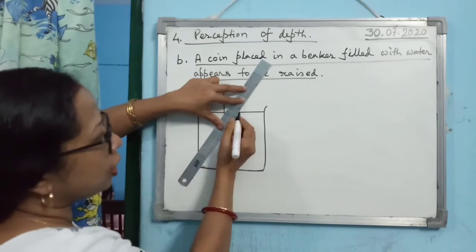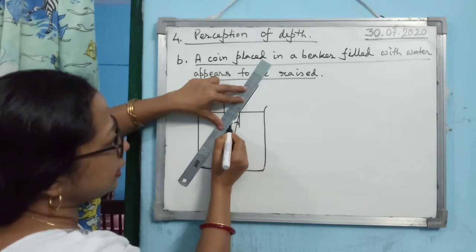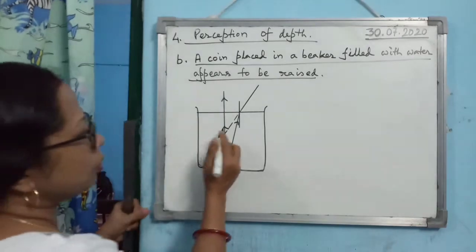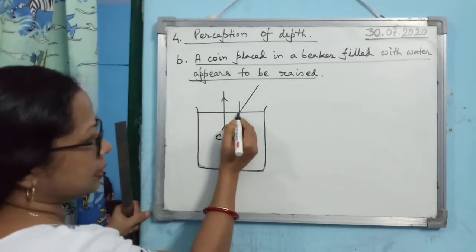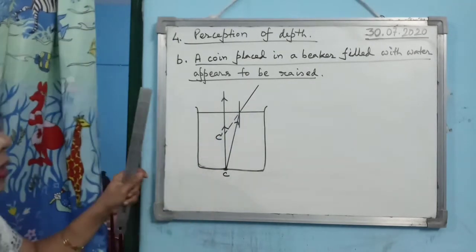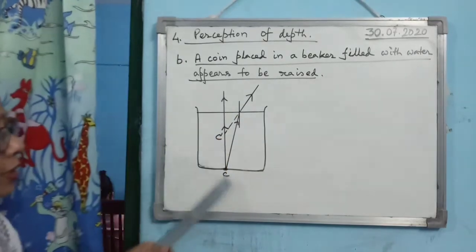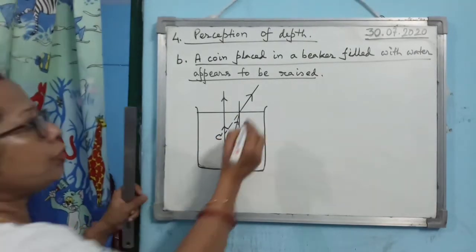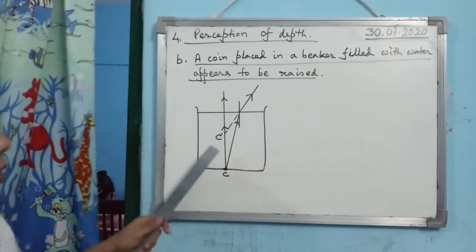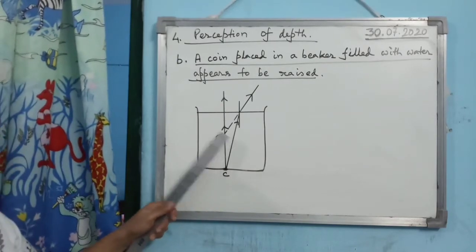So here when you draw the refracted ray, at the same time without changing the position of the scale, you draw the refracted ray, or means extend the refracted ray back. So let us consider that these two refracted rays are meeting at the point C dash. So C dash is the image of C. If you consider the observer's eye here, the observer will observe the image of the coin not at the point C, rather at the point C dash.